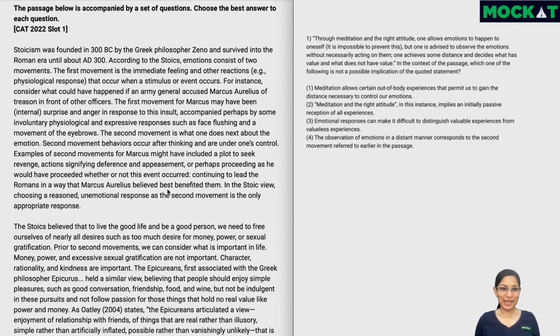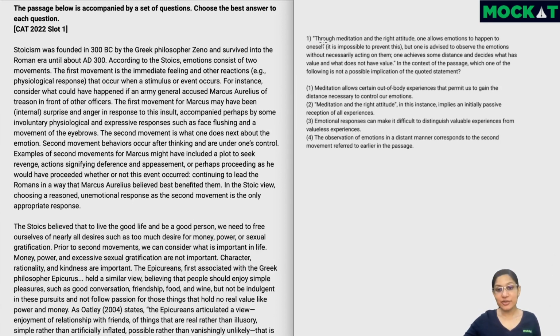This is a CAT 2022 RC, which is from the philosophical genre, specifically around Stoicism. Now, one challenge which many CAT aspirants face when they're reading abstract passages is to retain the focus for the entire passage. In such cases, reading the questions first is ultra helpful because we also know what are the parts that we need to especially focus on.